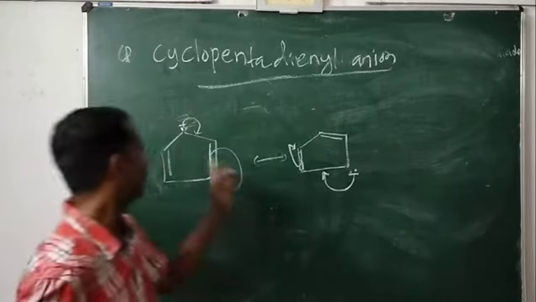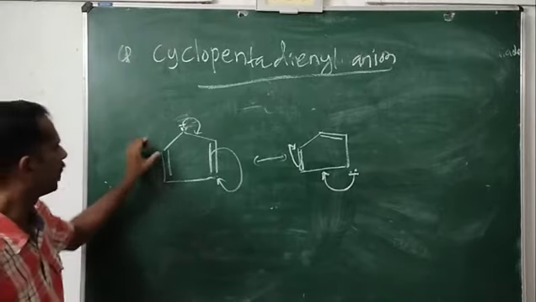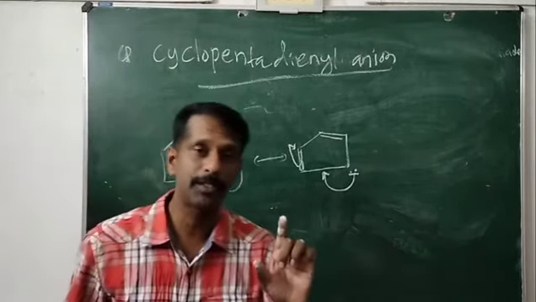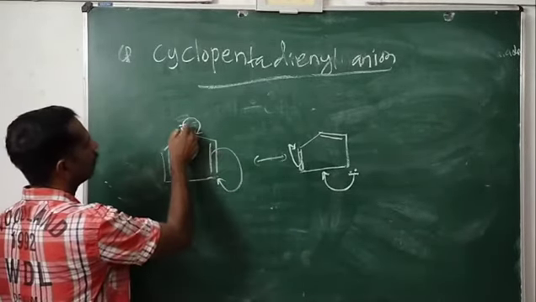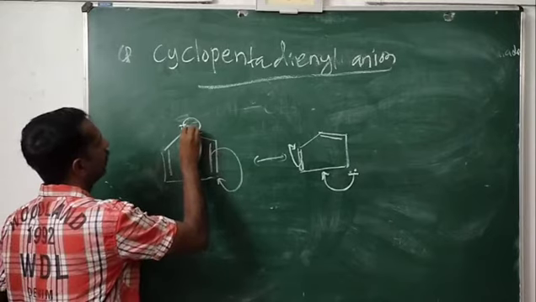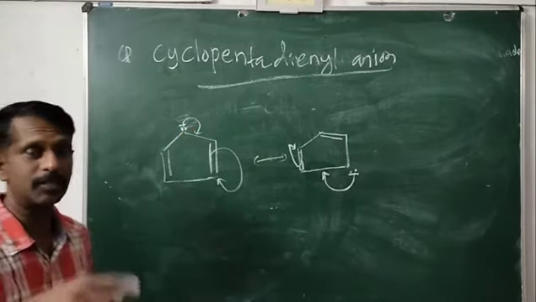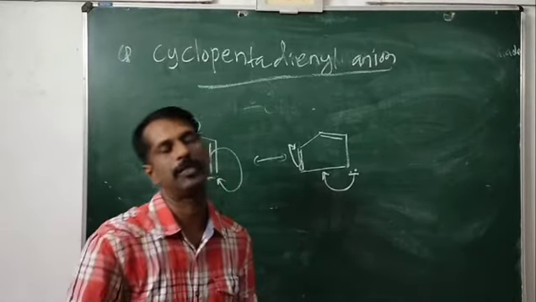This cyclopentadienyl anion is aromatic in nature, because for aromaticity there must be 4n plus 2 pi electrons. Here you can see 2 pi electrons, and here there is an unshared pair of electrons, so the total number of pi electrons is taken as 6. So 4n plus 2, when n equals 1, gives 4 into 1 plus 2, which is 6.